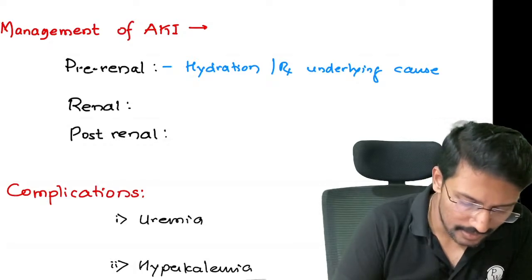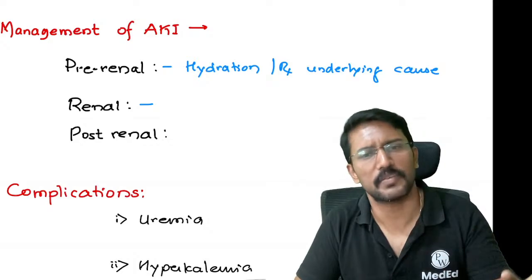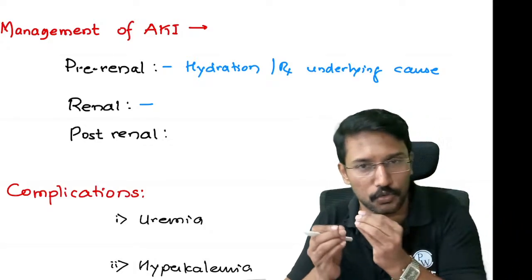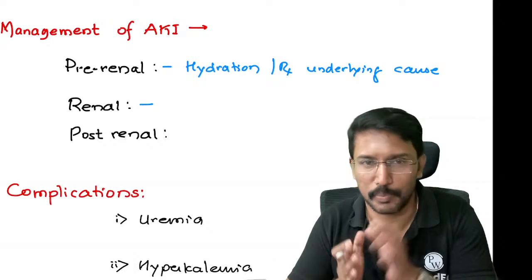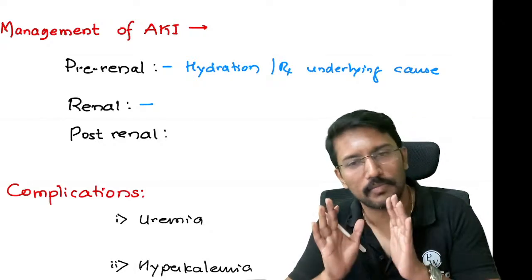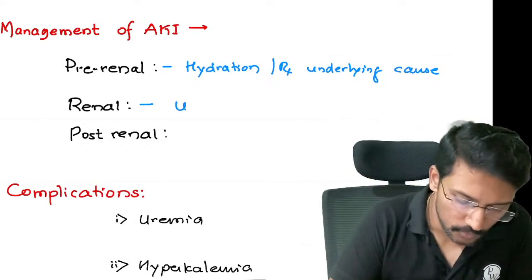If it is renal, meaning glomerulonephritis, we have specific treatments, right? Like in some cases we need to use steroids, in some cases we need to use immunosuppressants, depending on what is the cause, right? If it is acute tubular necrosis, again just treat the underlying cause, whichever is responsible, we have to treat it.